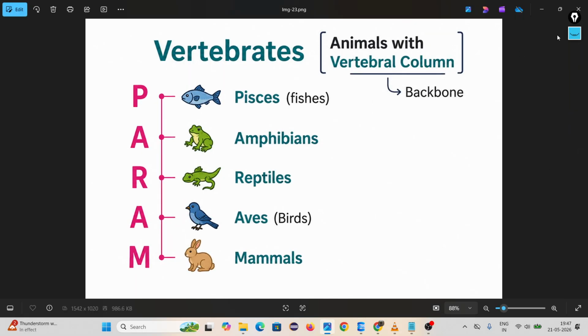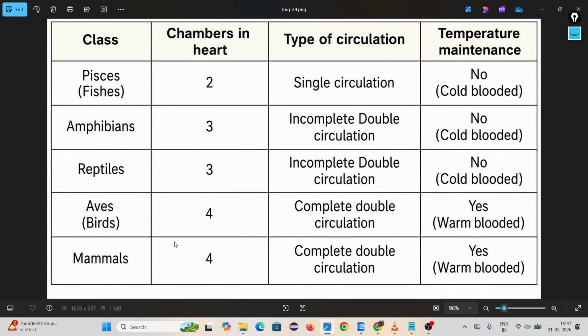But if you compare with the other vertebrates, a special type of organism having a vertebral column: Pisces means fishes, amphibians, reptiles, aves, and mammals. Only a few animals have double circulation. Some organisms have double circulation but incomplete. Incomplete means somewhere the oxygenated blood and deoxygenated blood are mixing. In human beings, oxygenated blood and deoxygenated blood never mix with each other.